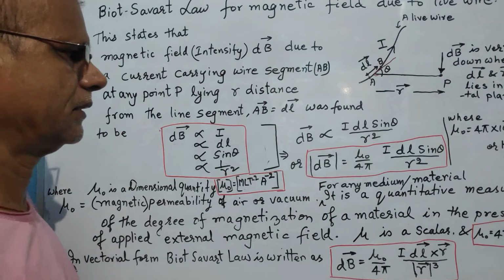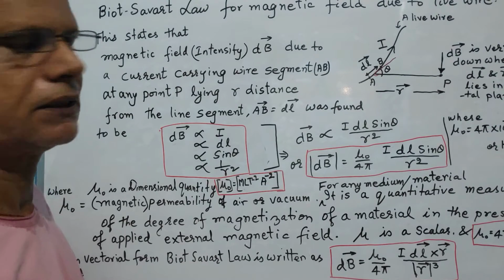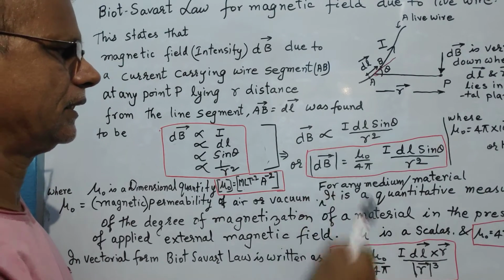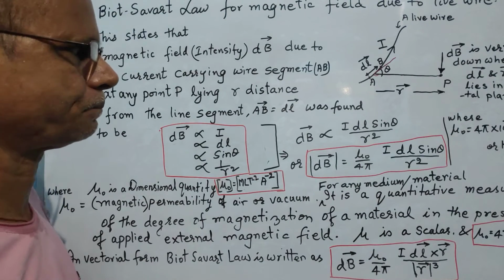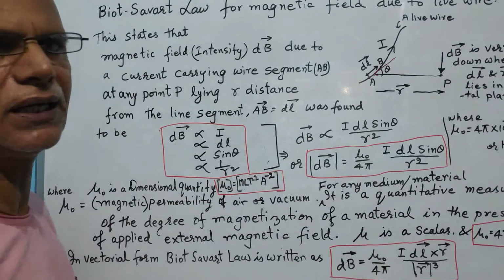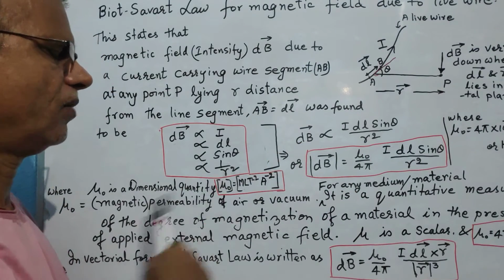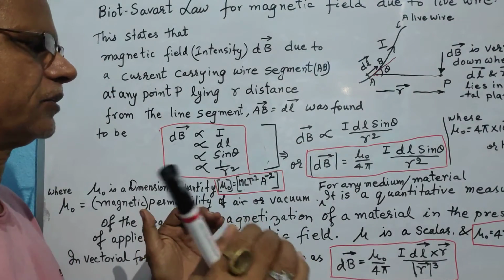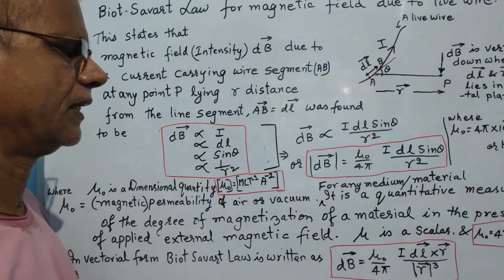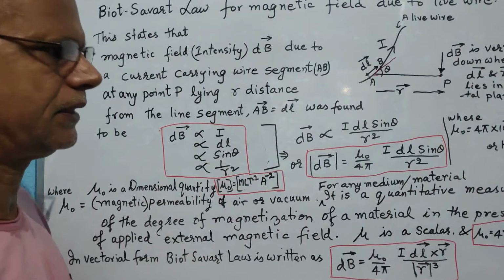In the coming chapters and topics, when we learn more about it, we will learn in more detail about the permeability, and this permeability is a constant for a given medium. For a limited approach, we can understand what is permeability.